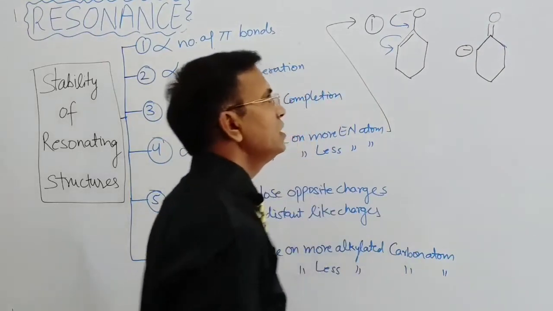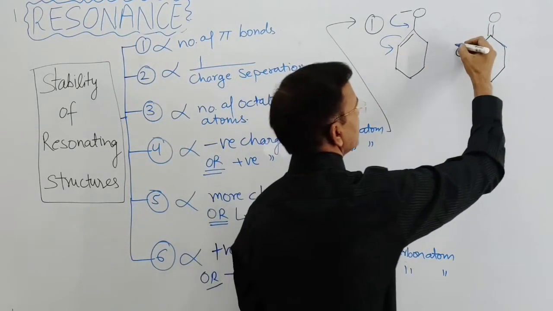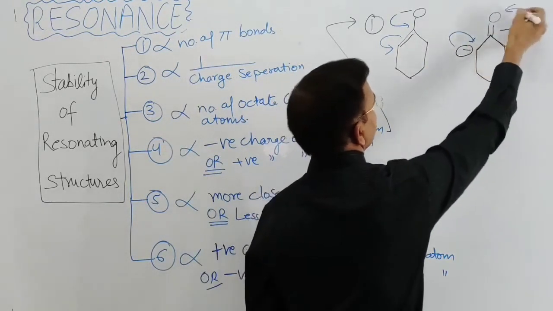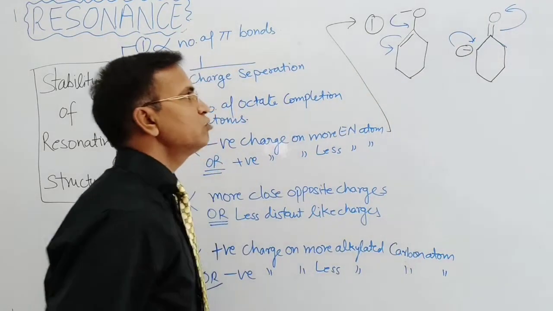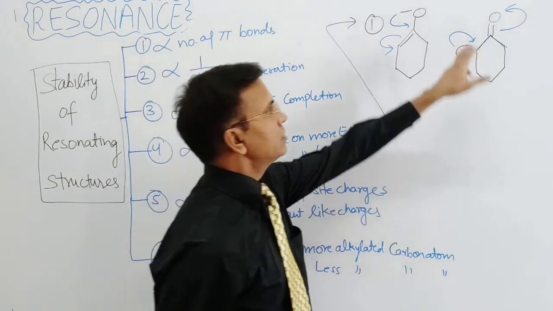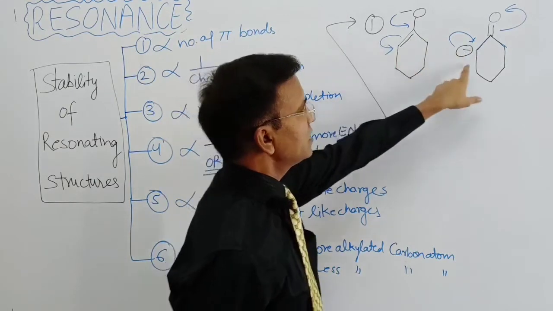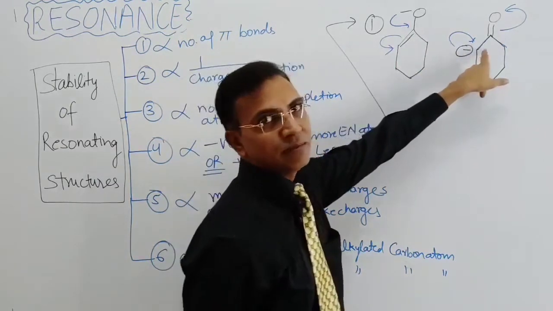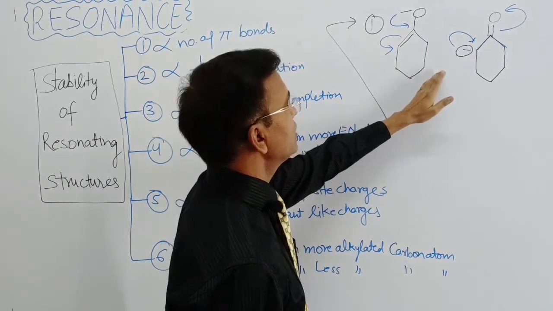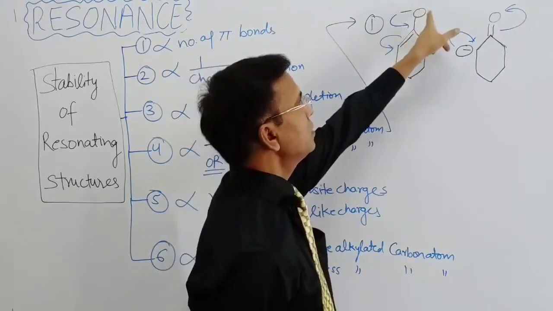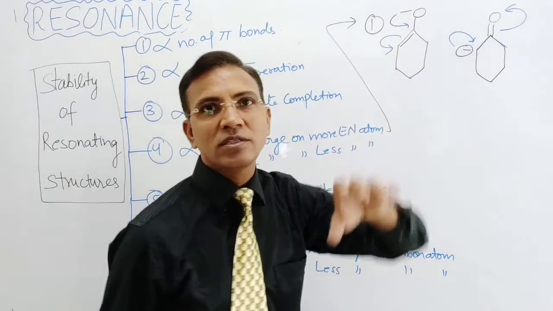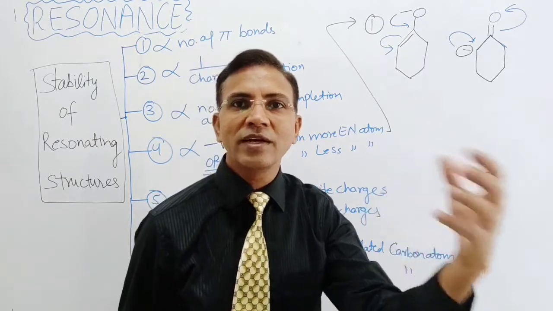So beta, between these two structures, in this structure the negative is on the carbon atom, and in this resonating structure the negative is on the oxygen atom, and oxygen is more electronegative than carbon.